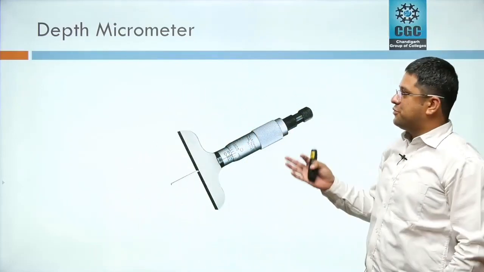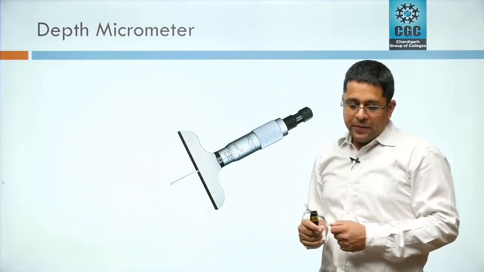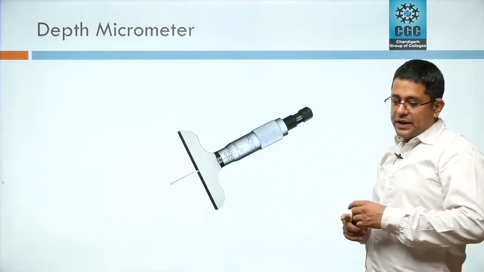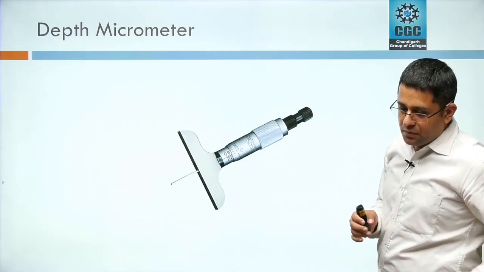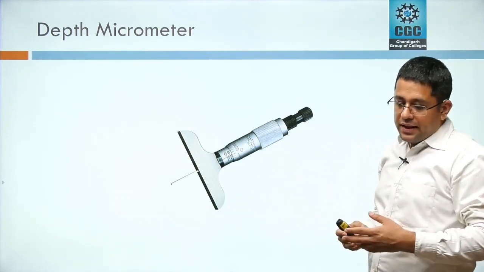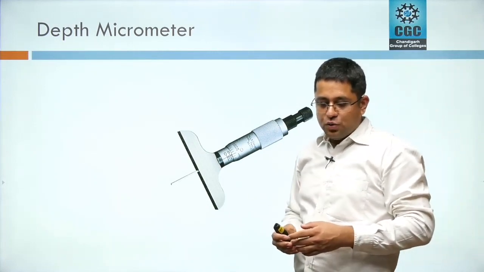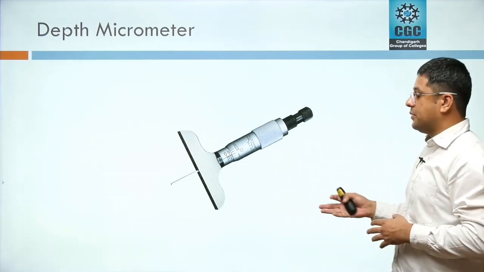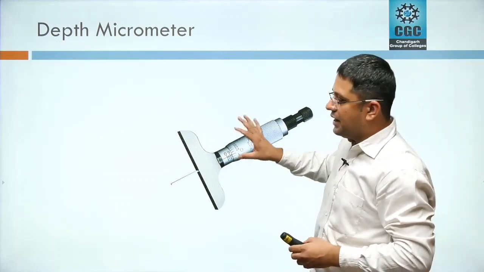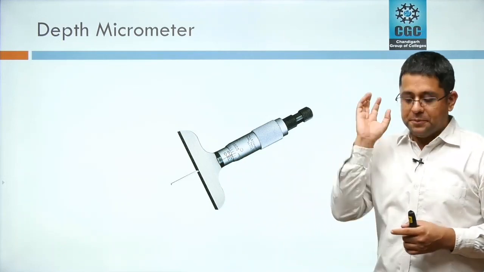There are some other types of micrometers also, as shown here. It is a depth micrometer. A depth micrometer is used to measure the depth of holes, slots and steps. They come in a variety of interchangeable rods of different lengths so that they can be used to measure a range of depths. Basically, this is a depth micrometer for the specific application of measuring depths.